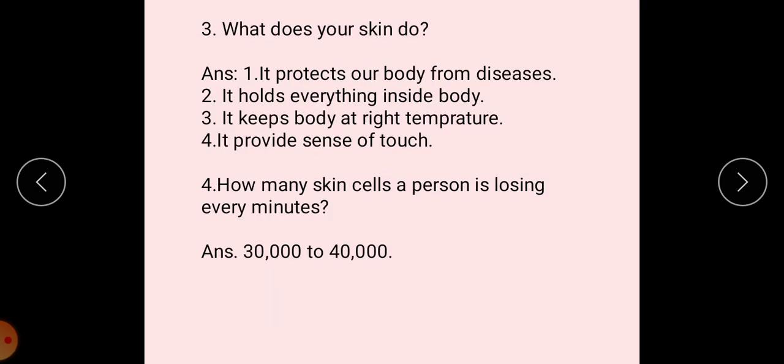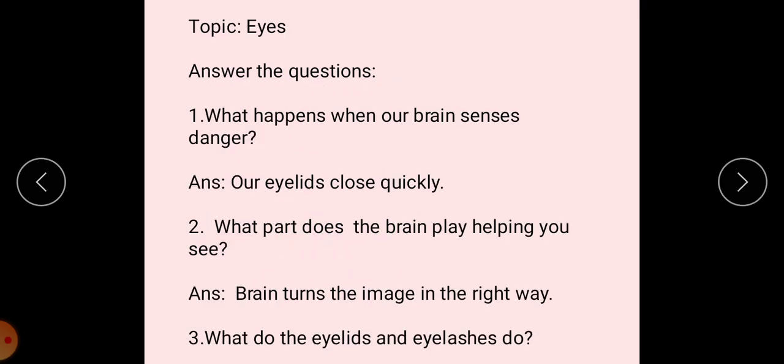Next question, what does your skin do? Answer is, it protects our body from diseases, it holds everything inside the body, it keeps the body at the right temperature, it provides the sense of touch. Next question is, how many skin cells does a person lose every minute? Answer is 30,000 to 40,000.